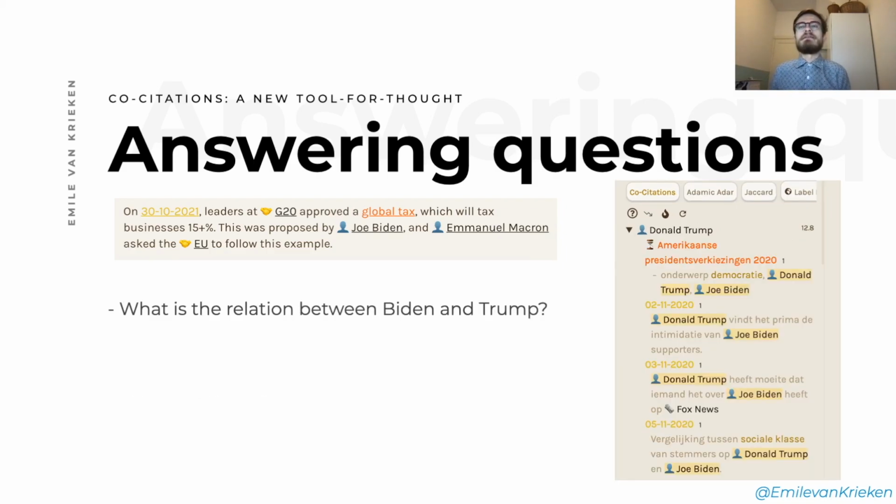In fact, we can do this really easily. If we click on this expand icon, we can see all the places where Trump and Biden are mentioned together in a single list. And that way we can basically have this workflow where you go to Biden, okay, what did I write about Biden? And we see, oh, but Trump, well, that's interesting, because I've always wanted to know about the relation. I mean, in this case, it's pretty easy to guess, but in other cases, it's maybe less so. So you just expand that, and you see immediately all the different places where you talk about them together.